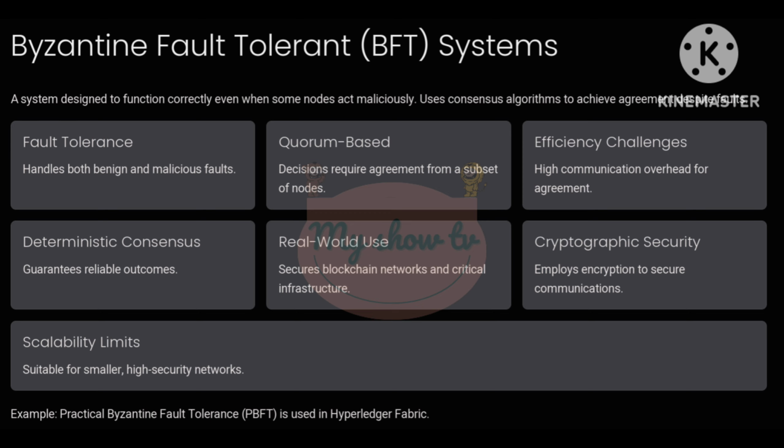These systems are widely used in high-security environments, such as blockchains and critical infrastructure systems. Examples include Hyperledger Fabric and PBFT, Practical Byzantine Fault Tolerance. To summarize, BFT systems are critical for applications requiring high levels of trust and security. However, their implementation comes with trade-offs in terms of scalability and resource usage.